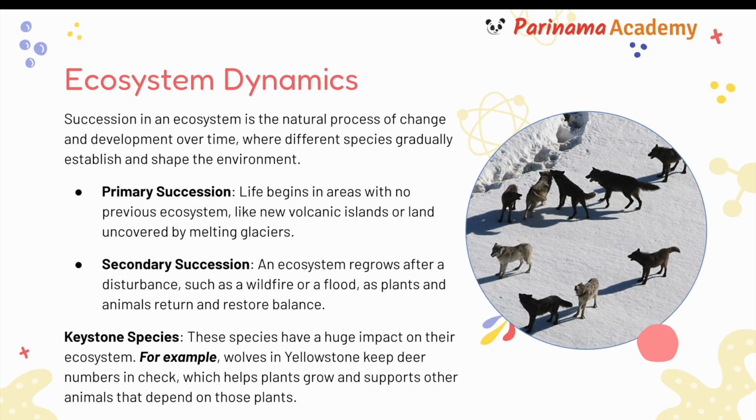Keystone species. These species have a huge impact on their ecosystem. For example, wolves in Yellowstone keep deer numbers in check, which helps plants grow and supports other animals that depend on those plants.